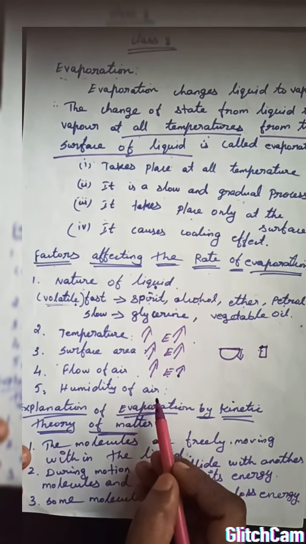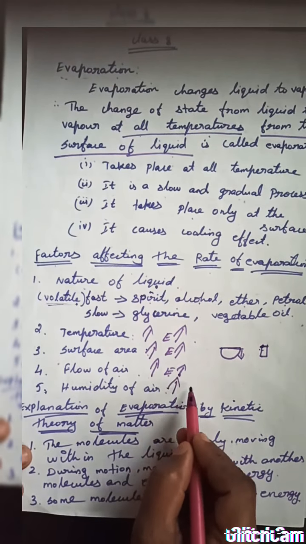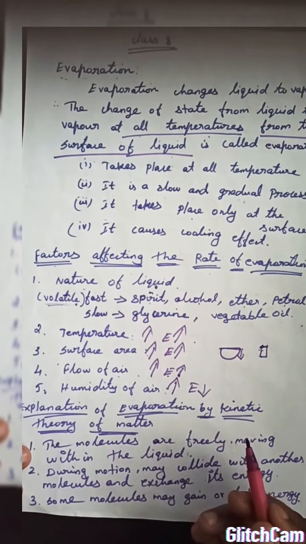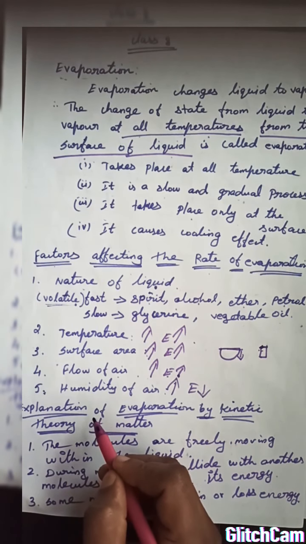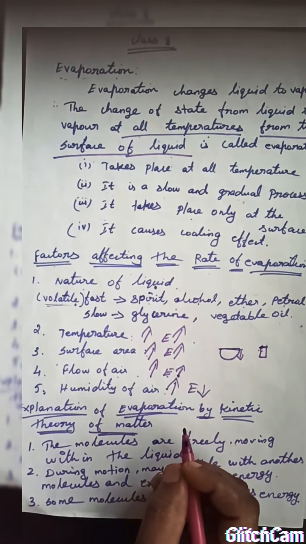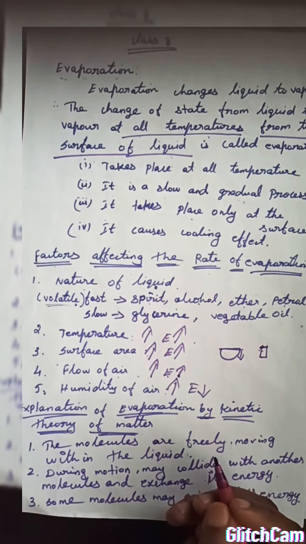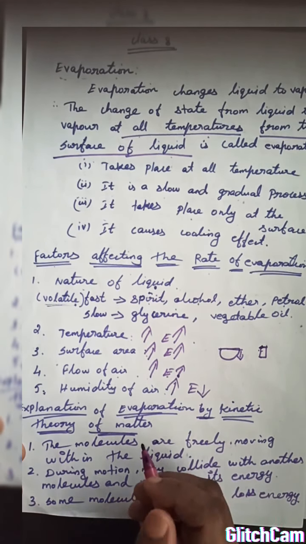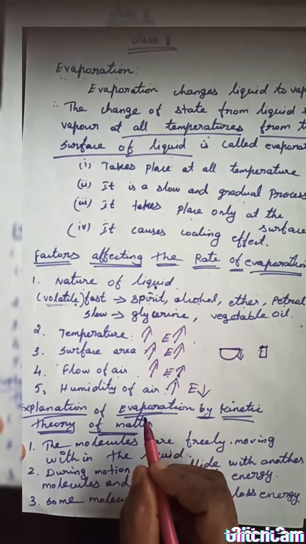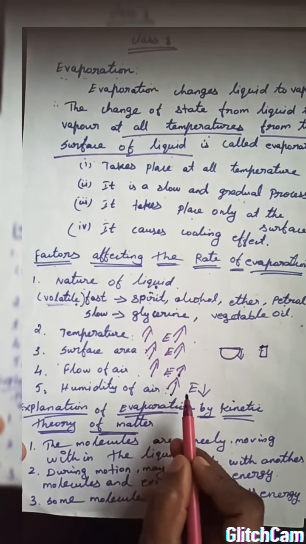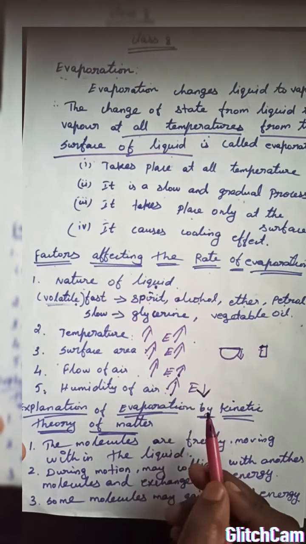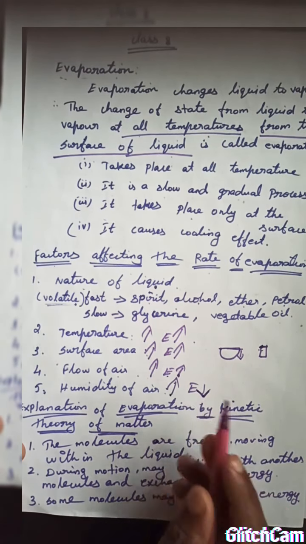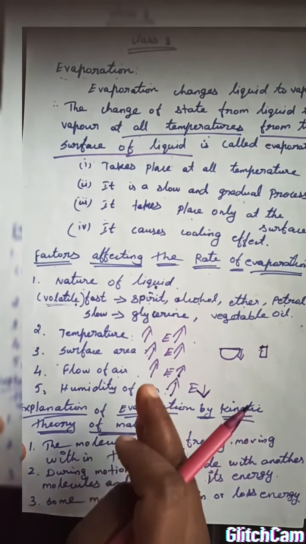If humidity increases, then the evaporation decreases. What is humidity? The water vapor present in the air. In the rainy season, more water vapor is present, so it will take longer to dry clothes. So if humidity increases, the evaporation decreases. That's why wet cloth takes longer to dry in the rainy season, because in the rainy season the humidity of the air is more.